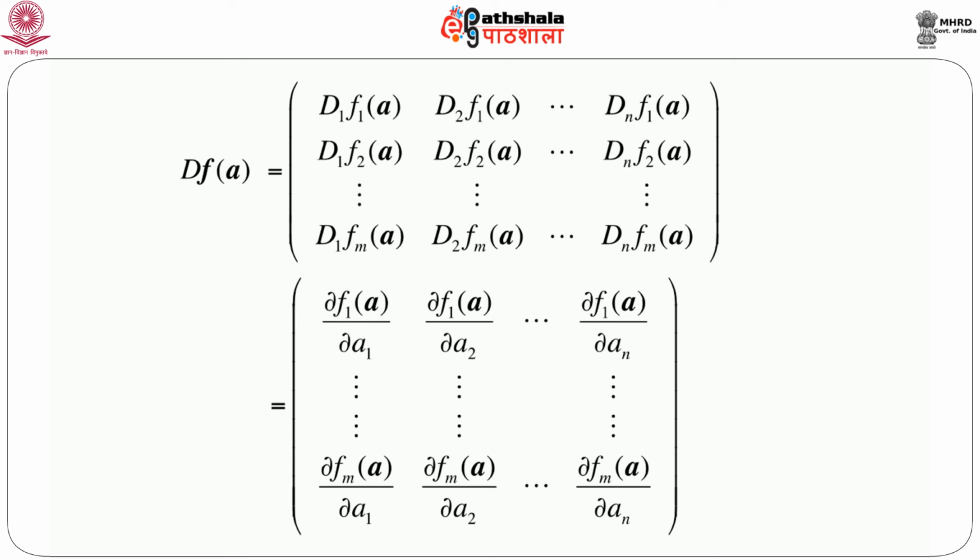And this is nothing but, if we write using the partial derivatives, we can write del a1 of f1a and so on. This is a very important notion, a concept or formulation of transforming a set of variables to another set of variables. And this is extremely important in statistics as well as probability theory for multivariate problems, or using multiple variables.